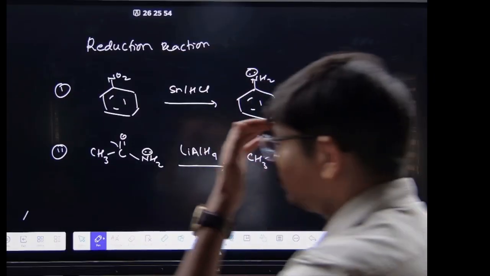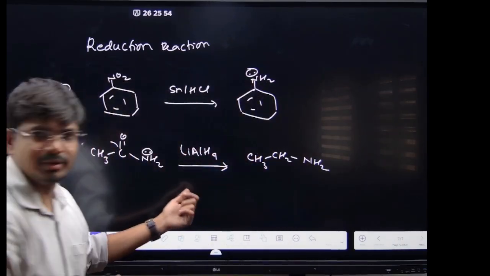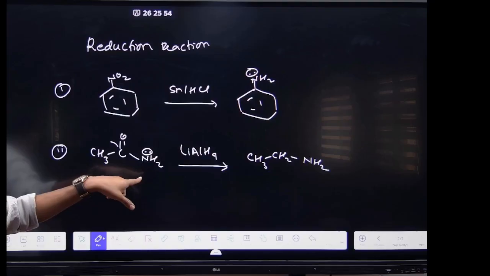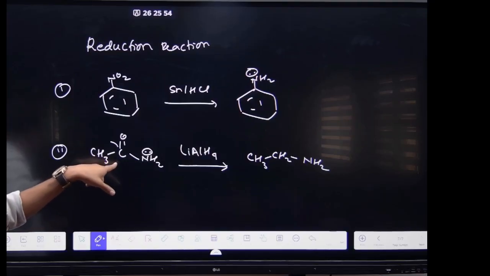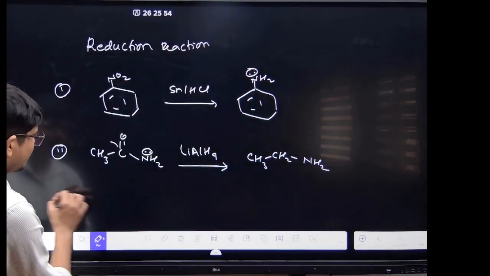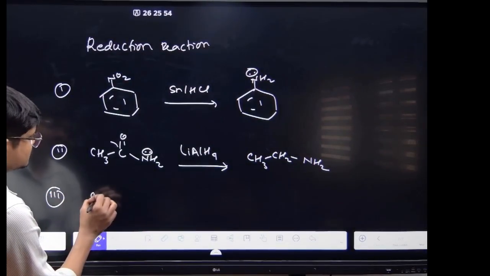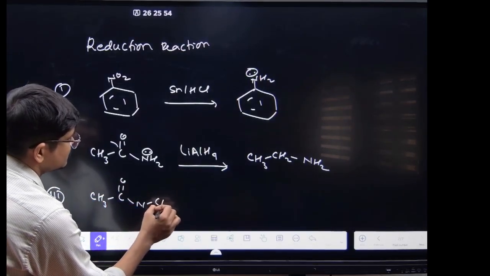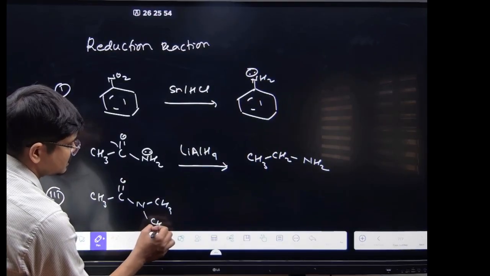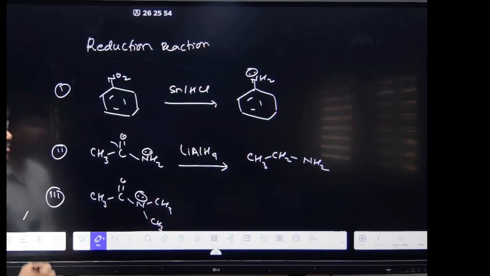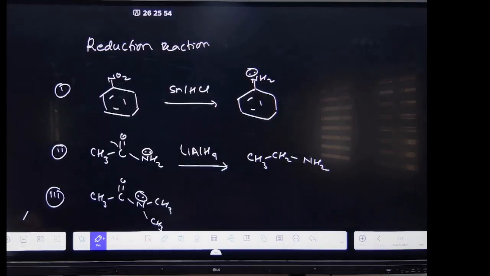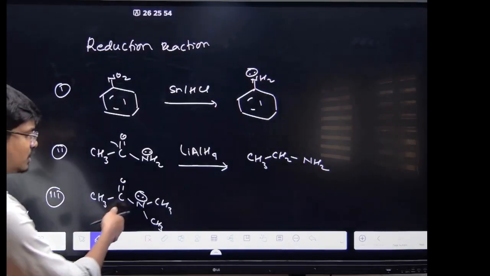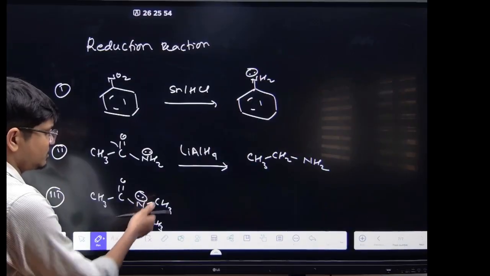The reducing power of LiAlH4 is greater than NaBH4. If you are using NaBH4, you cannot reduce this. Only LiAlH4 can reduce this. दूसरा देखो, suppose you have CH3C(=O)N(CH3)CH3. This is basically the amide, right?